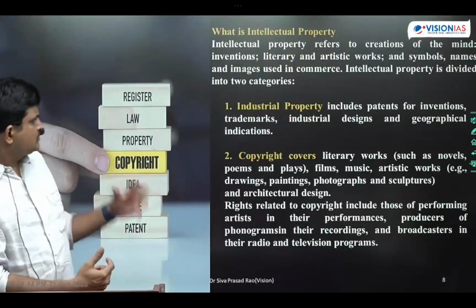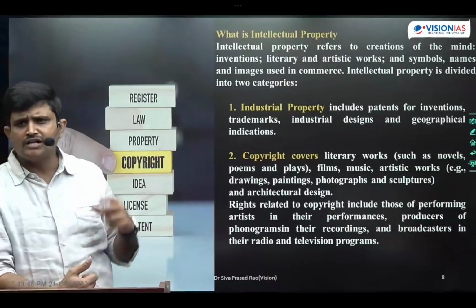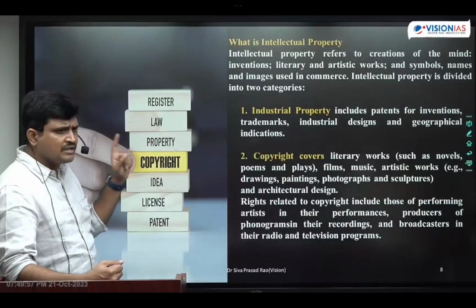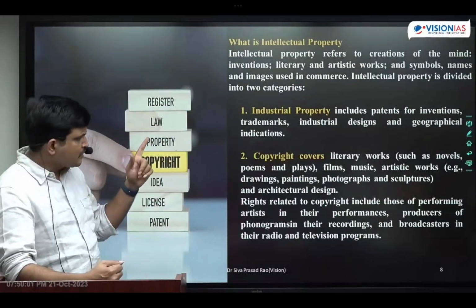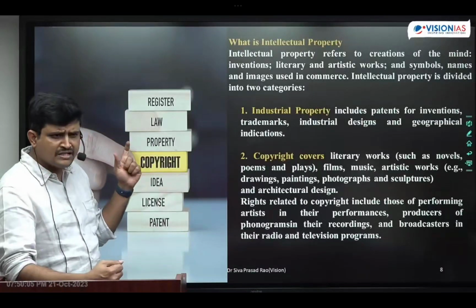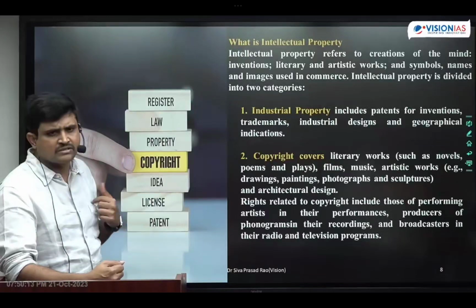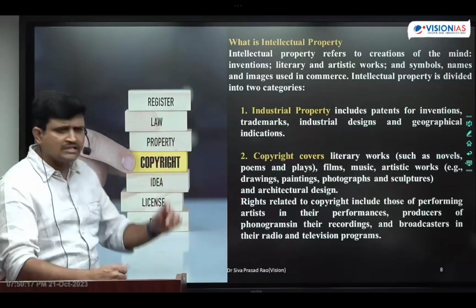Okay, now, what are the intellectual property rights that are there in India? I told you that there are two types of intellectual property rights provided in India, students. One is industrial property rights, and the next one is copyrights. Industrial property rights talk about patents, trademarks, industrial designs, and geographical indications, whereas copyrights talk about literary and artistic works. Got clarity on this? So only two types of intellectual property rights are there in India.